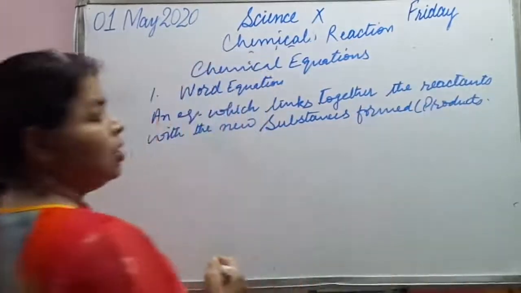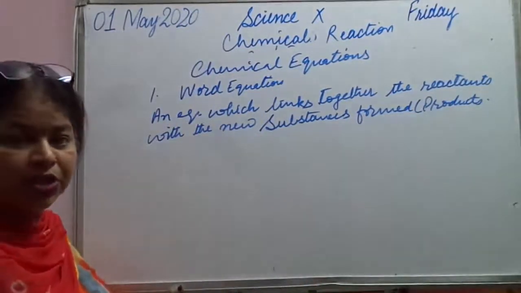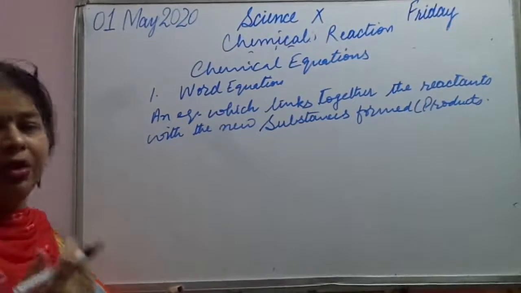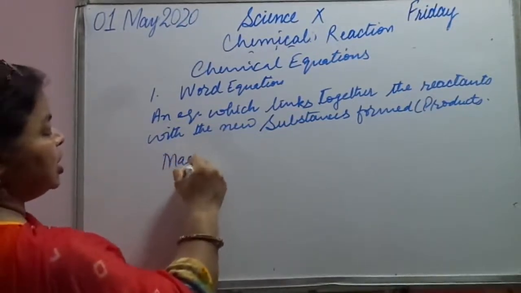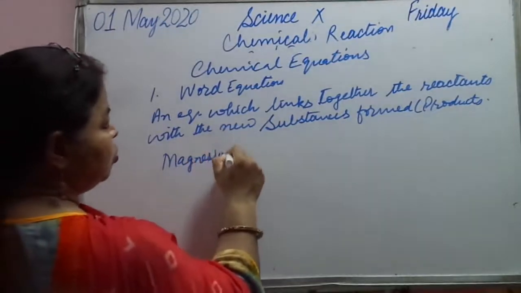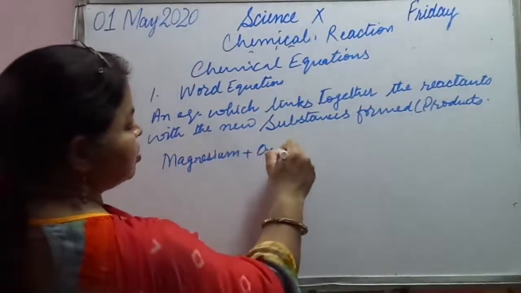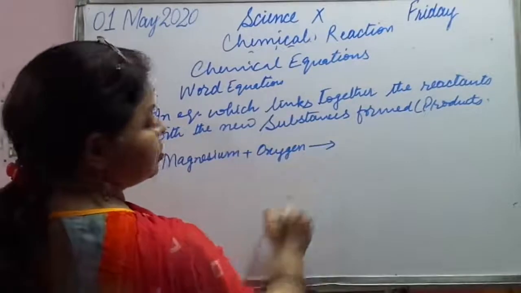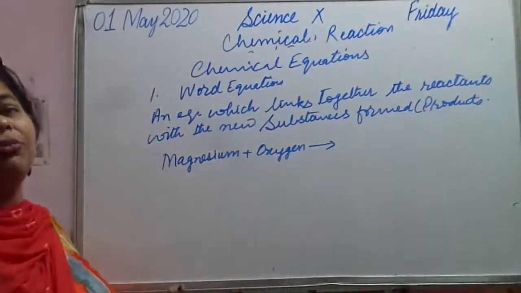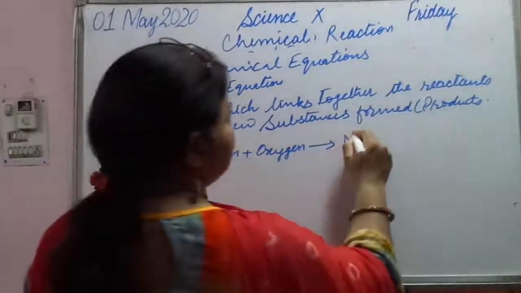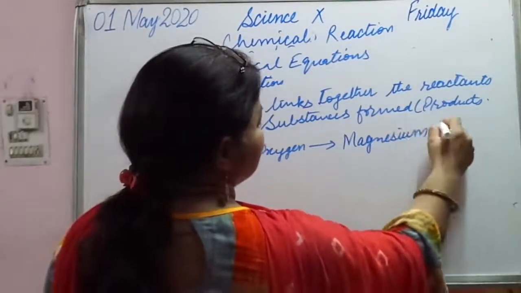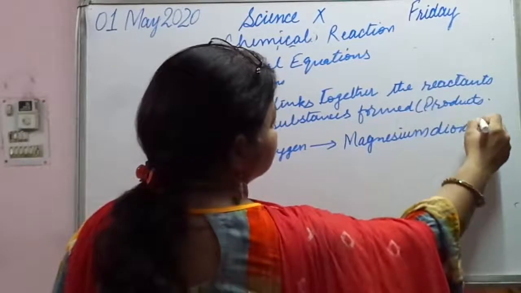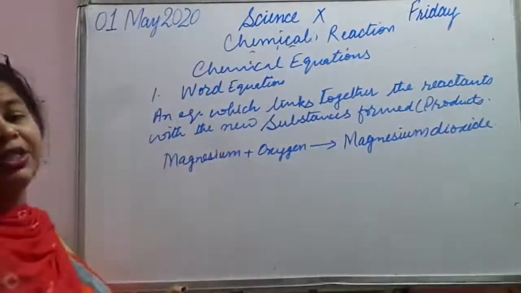So how to write it? Just now I explained about magnesium. We can write magnesium plus oxygen gives magnesium oxide.